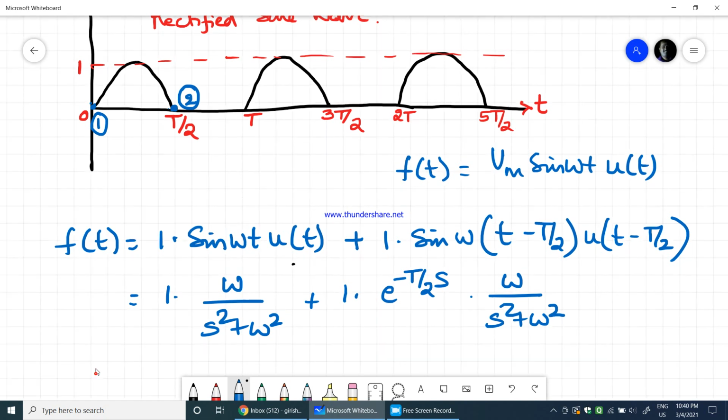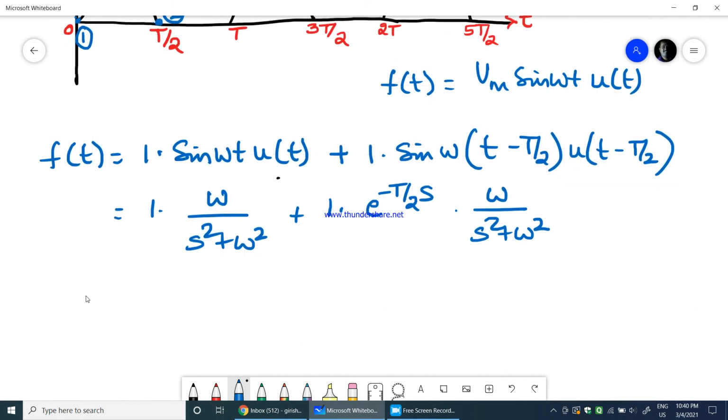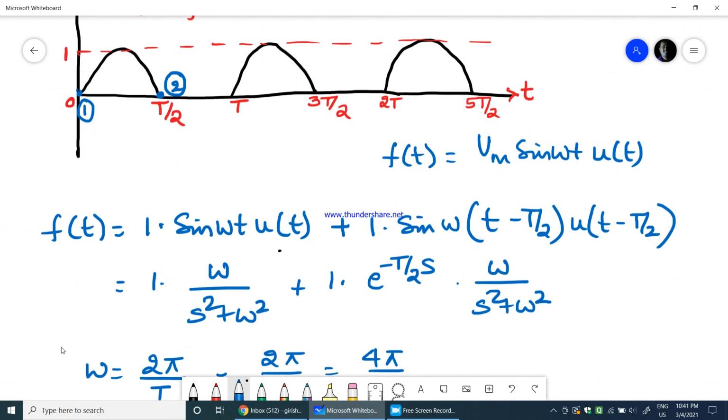Now omega can be written as 2 pi by T, where this T is actually T by 2 here. So 2 pi by T can be written as 2 pi by T by 2, which is 4 pi by T. Sorry, this is one full wave, which should also consider the negative half cycle, which is constant here.